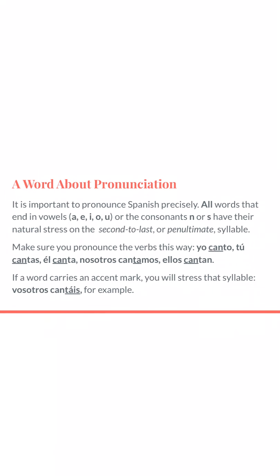Okay, so just a brief little review over our pronunciation. All words that end in vowels, a, e, i, o, or u, or the consonants n or s, have their natural stress on the second to last syllable. And I think that's kind of hard to explain. It's much easier to look at the visuals here. So we see yo canto. Notice how that "can" was a little bit stronger than that "to" ending. I have tú cantas, él canta, nosotros cantamos, y ellos cantan. And then if a word carries an accent mark, you guys know the drill. That's where we're going to stress that syllable, just like with vosotros cantáis. All right. Ya es todo, mis amigos.